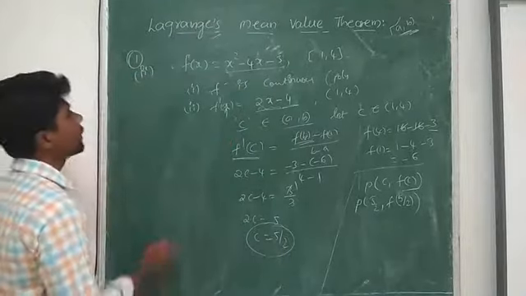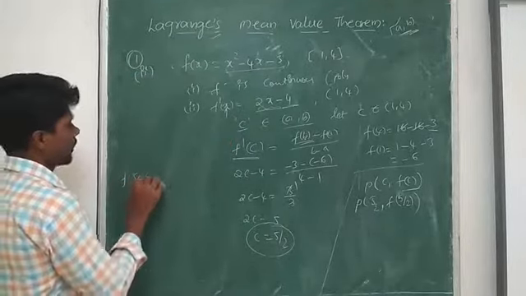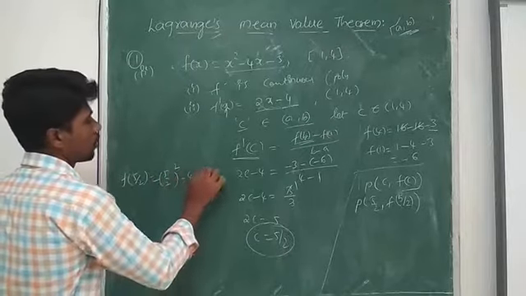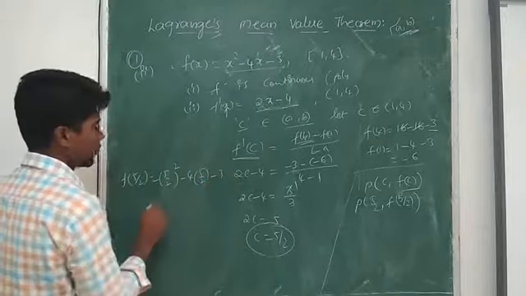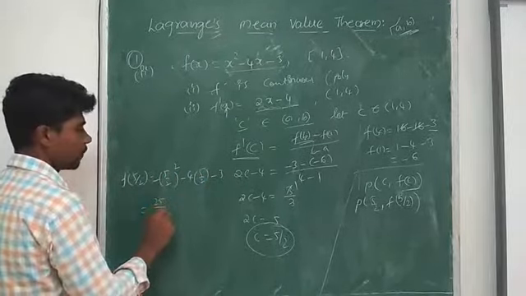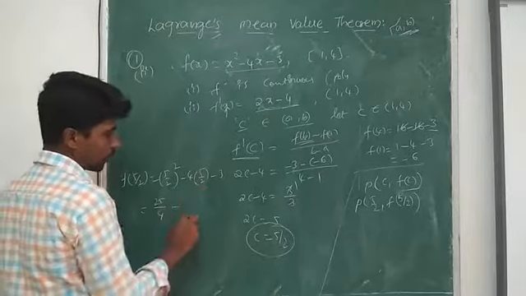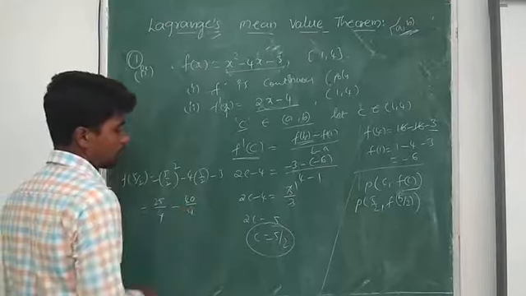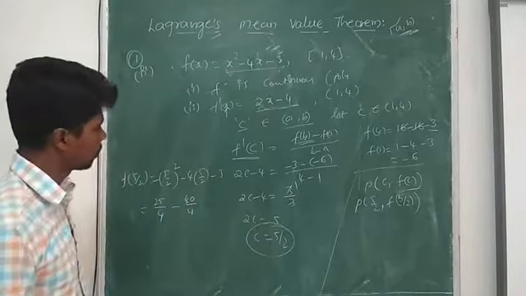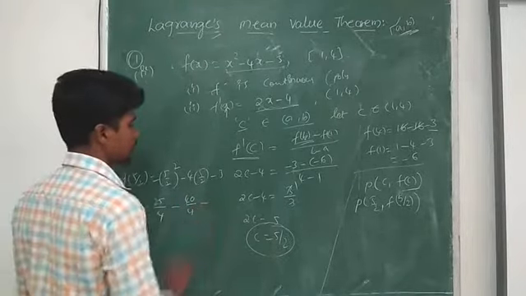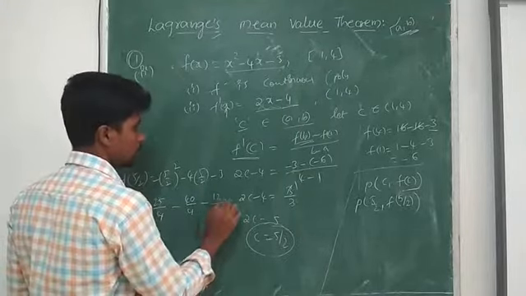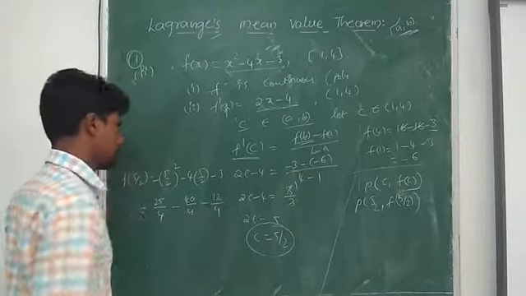f of 5 by 2 equals 5 by 2 whole square minus 4 into 5 by 2 minus 3. That is 25 by 4 minus 20 by 2, which I write as 40 by 4, minus 3, making the denominator the same, 12 by 4.